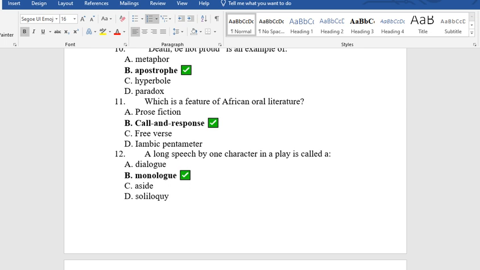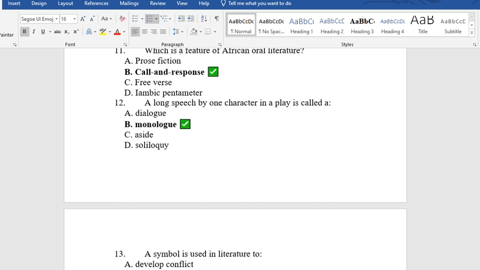Question 12. A long speech by one character in a play is called A. Dialogue, B. Monologue, C. Aside, D. Soliloquy. The answer is B. Monologue.